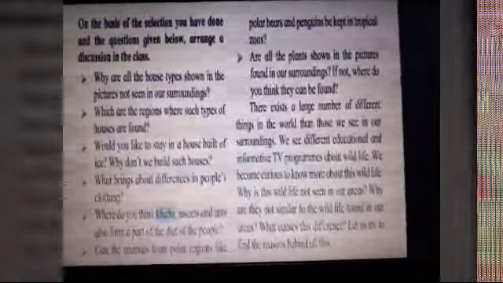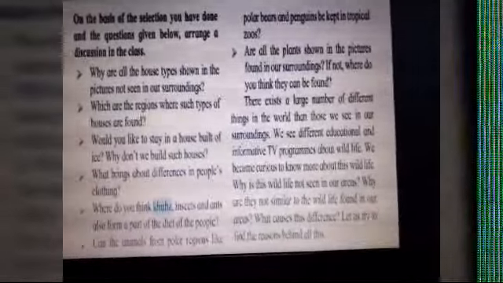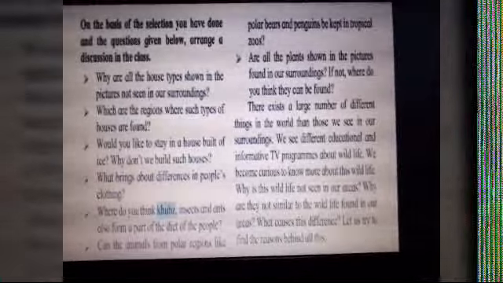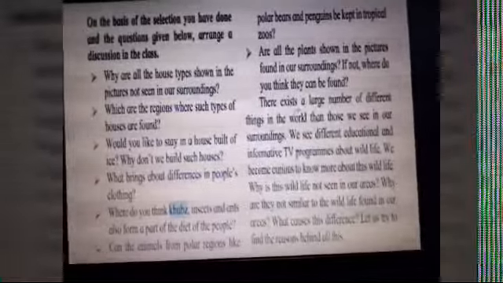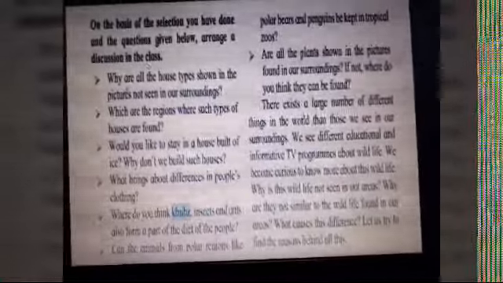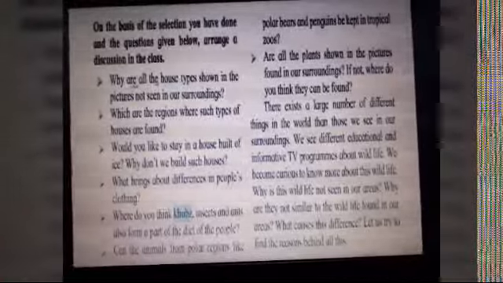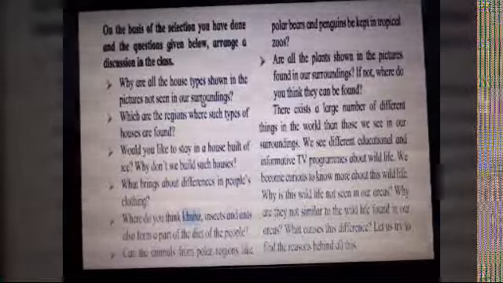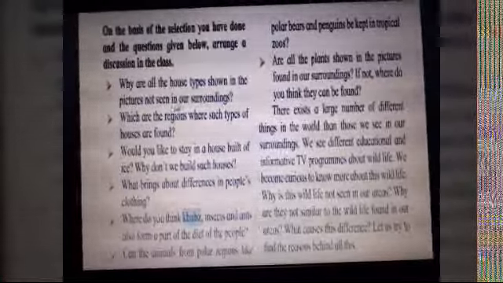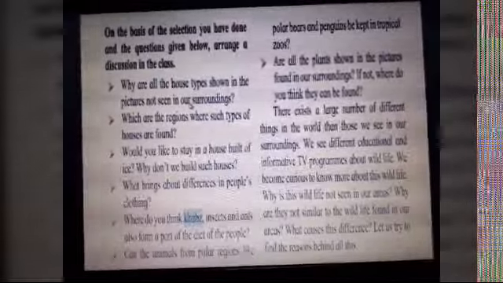On the basis of the selection you have done and the questions given below, arrange a discussion in the class. Now till now we have done what, children? The picture reading. We have read the picture and we have seen different types of houses. Now the question is, why are all the house types shown in the pictures not seen in our surroundings?